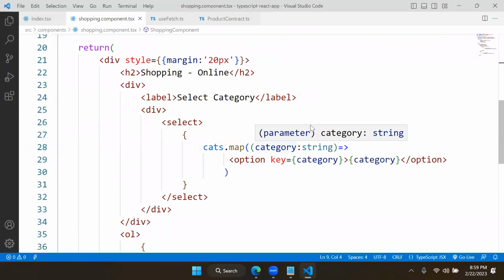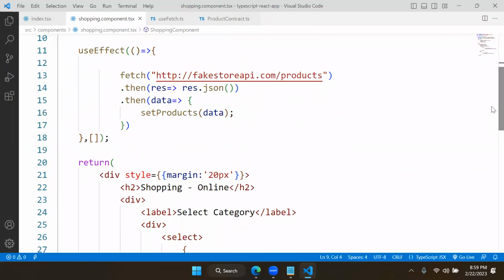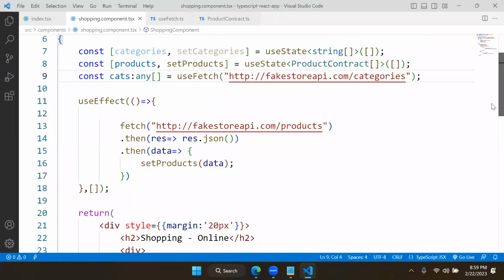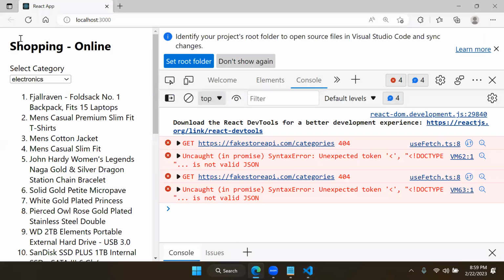Not a valid JSON data. No? It is actually not categories. It is what? Products, what? Categories. That is the data. That is working fine now.